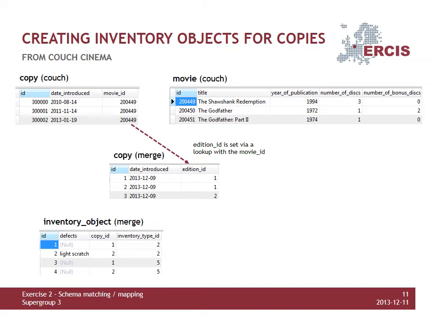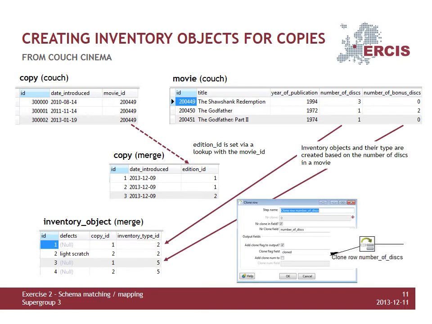As this structure enables us to monitor damages on every single item we have got, instead of just a DVD box, we decided to go with this implementation. So we created inventory objects with the help of the movie attributes of Couch Cinema's number of discs and number of bonus discs. We assigned the inventory type DVD and bonus DVD, as Couch Cinema only has DVDs in their repertoire.